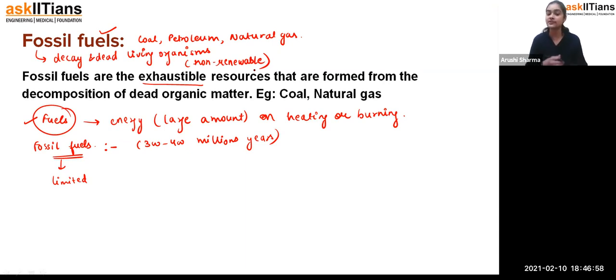And what type of exhaustible resources? They are non-renewable in nature, and they are formed from the decomposition of dead organic matter. That organic matter, like if we talk about animals, human beings, or plants, from that dead organic matter we get the fossil fuels, that is coal, petroleum, and natural gas. Fine, so these are the fossil fuels.